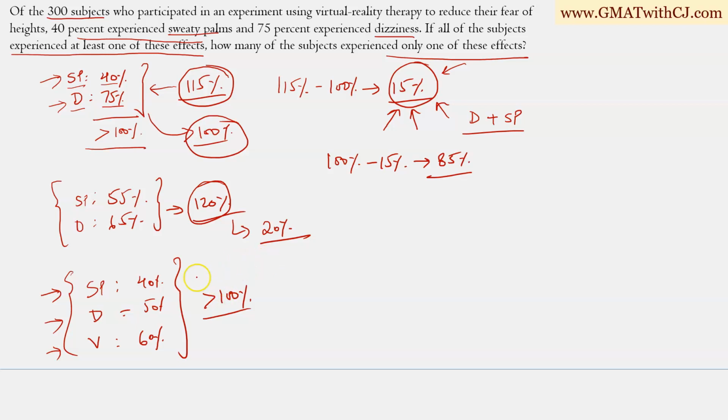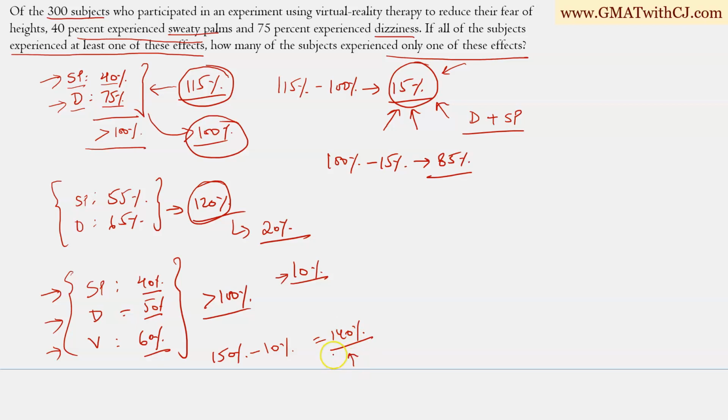So let's say I tell you that the people who experienced 2 of these effects, any 2 of these effects, is let's say 10%. So we can see the total of these 3 is 40 plus 50 plus 60, 150%, and I have told you that double counting is 10%. So I can subtract 10% from here to get 140%, right? Now still it's more than 100%, so there must have been some triple counting as well.